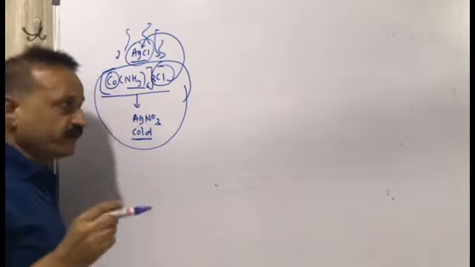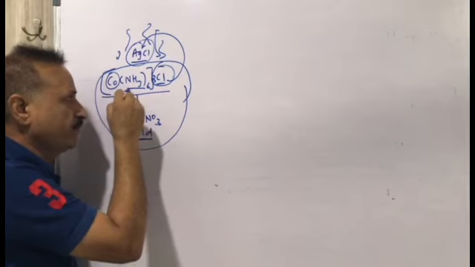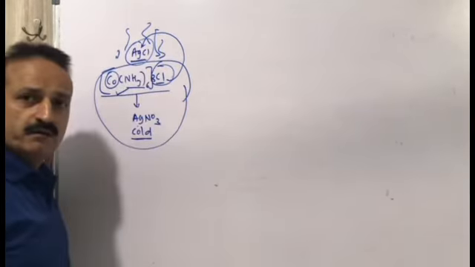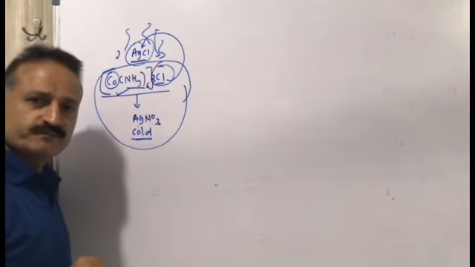We took 3 chloride ions in this coordination compound and got 1 AgCl, which means 2 chloride ions remain in solution.